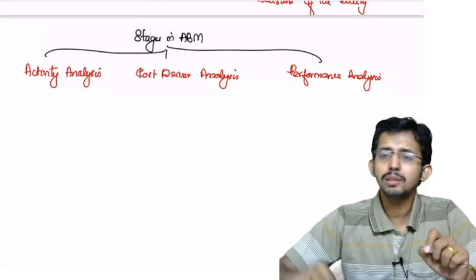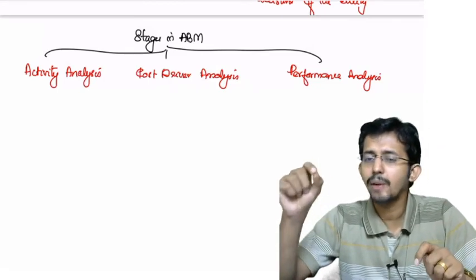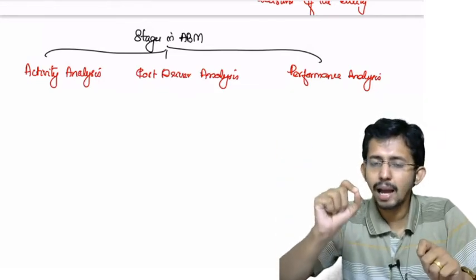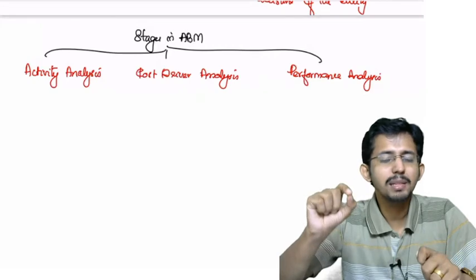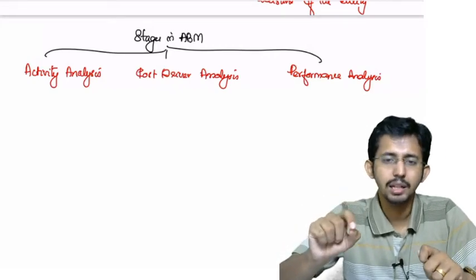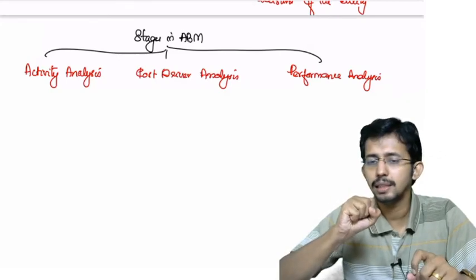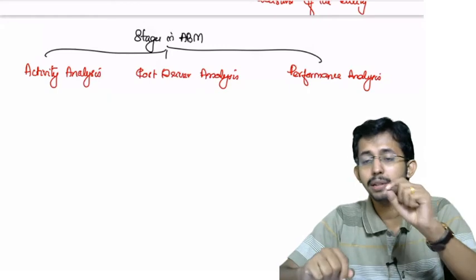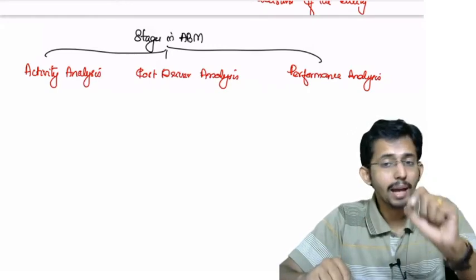Value added activities are those activities which add any value to the final output. If it is a value added activity, then it is very much essential for the entity, because if you eliminate that particular activity, there will be a shortfall in the value addition, because that particular activity is adding value. That is value added activity.